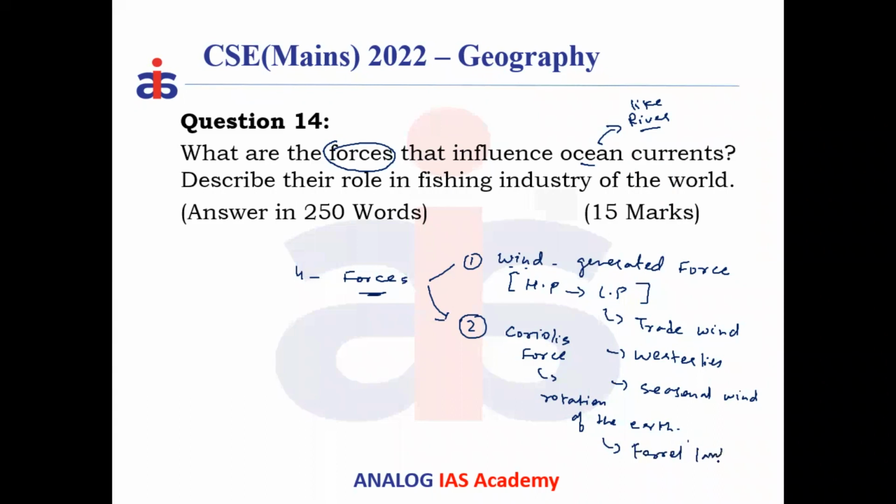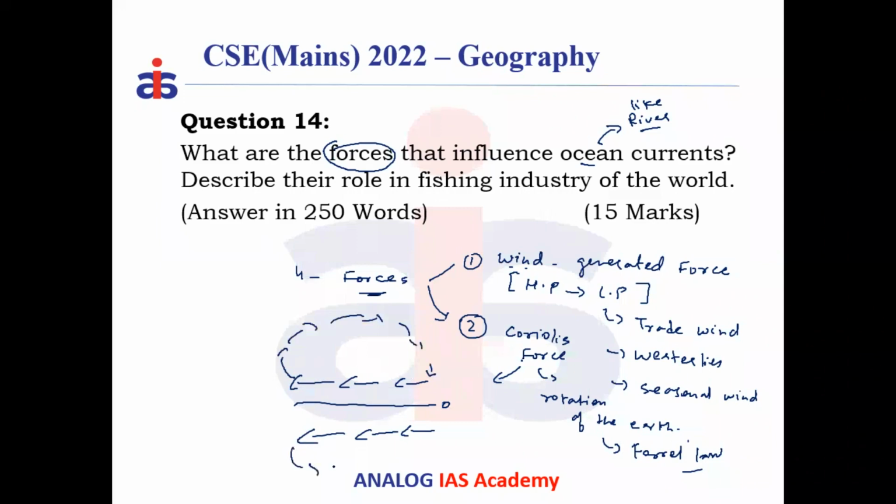Federal's law of deflections. As a result of this, oceanic currents start rotating. So this is the Coriolis force in the northern hemisphere. The oceanic currents about the equator: this is the north equatorial current moving east to west because of the trade wind, and even the south equatorial current moving from east to west. And because of this Coriolis force, in the northern hemisphere it deflects towards the right. It takes the right direction. This process continues, forming a circular loop.